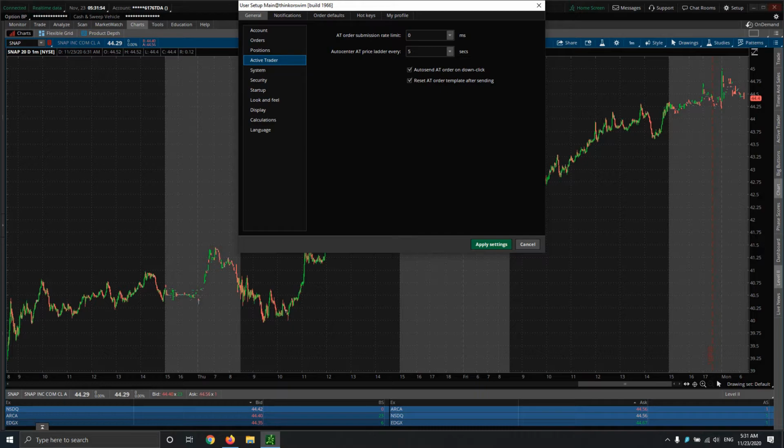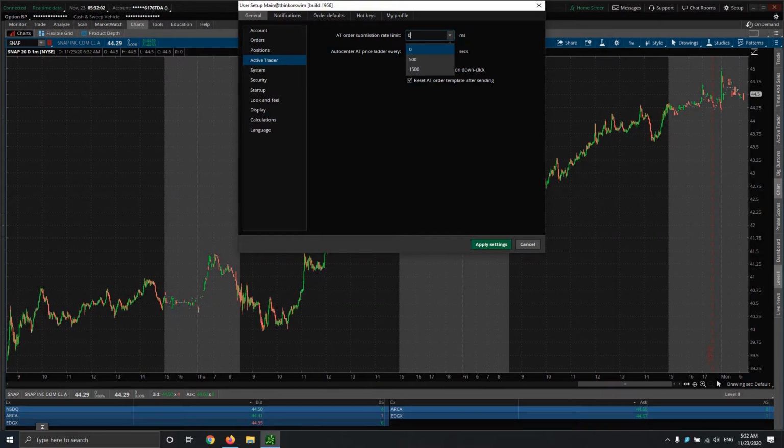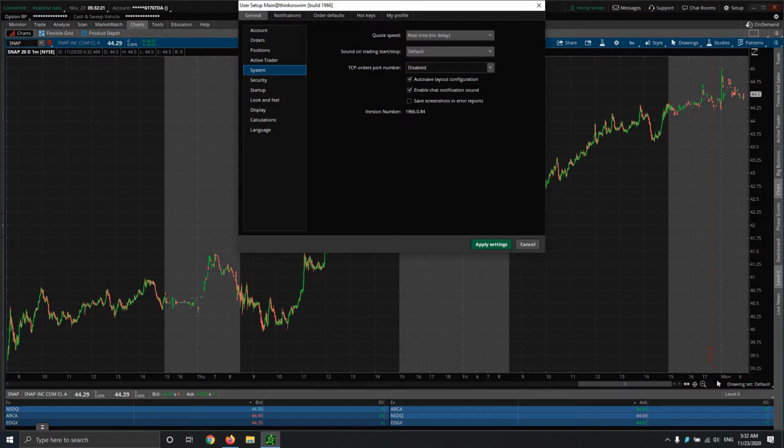Now, I always go to active trader. This submission rate limit of 500 milliseconds, essentially it allows for a delay. Me personally, I'm actively trading. I don't want delays anywhere in the system. I want to go when I say go. So I flip this to 0 milliseconds, just based off of what my preferences are and how I trade. I generally day trade, and I want that right away. Same thing here.